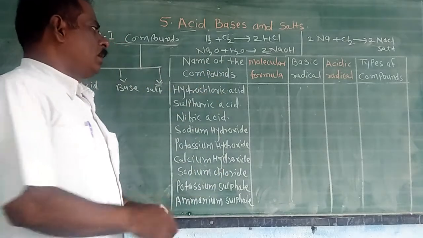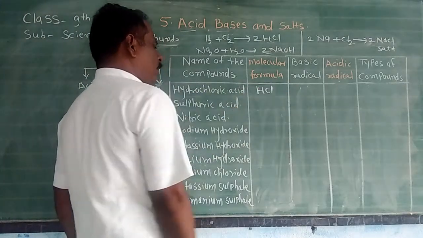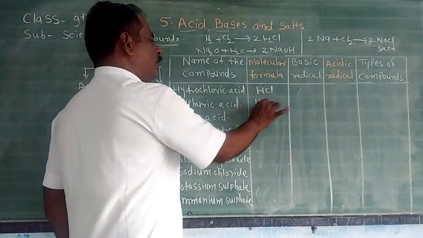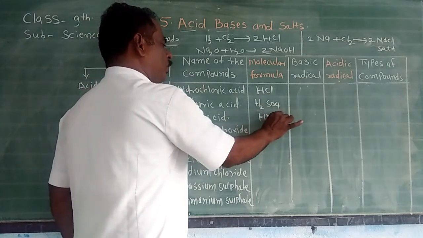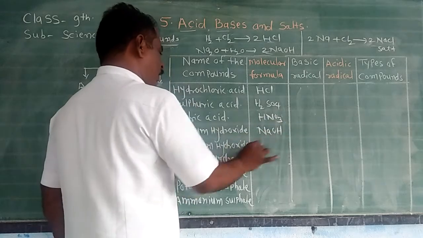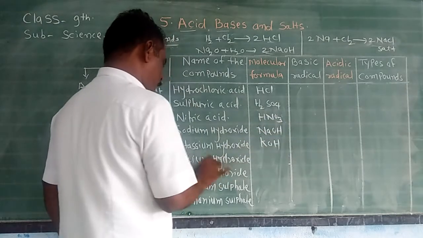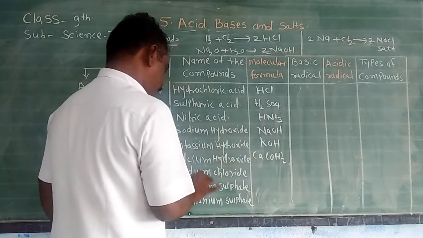The first compound is hydrochloric acid, molecular formula HCl. Sulfuric acid, molecular formula H2SO4. Nitric acid, molecular formula HNO3. Sodium hydroxide, NaOH. Potassium hydroxide, KOH. Calcium hydroxide, Ca(OH)2.